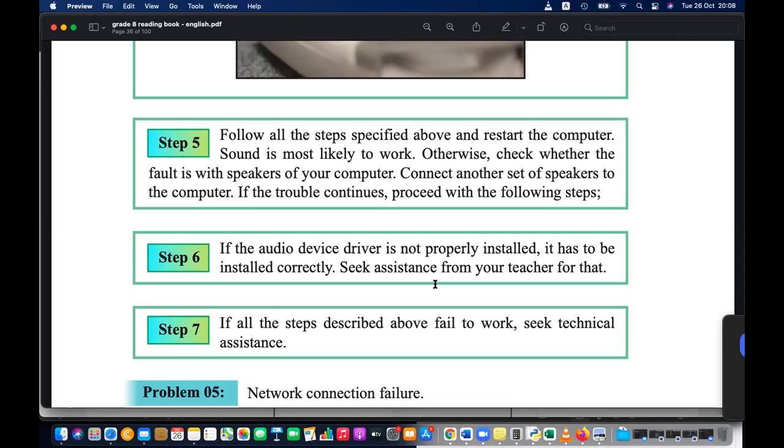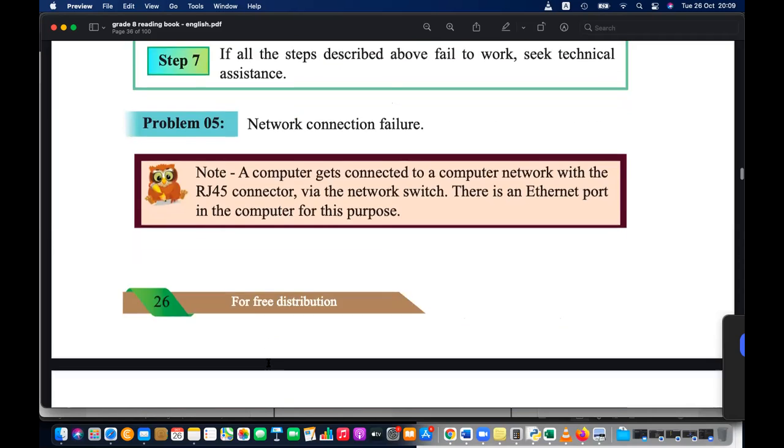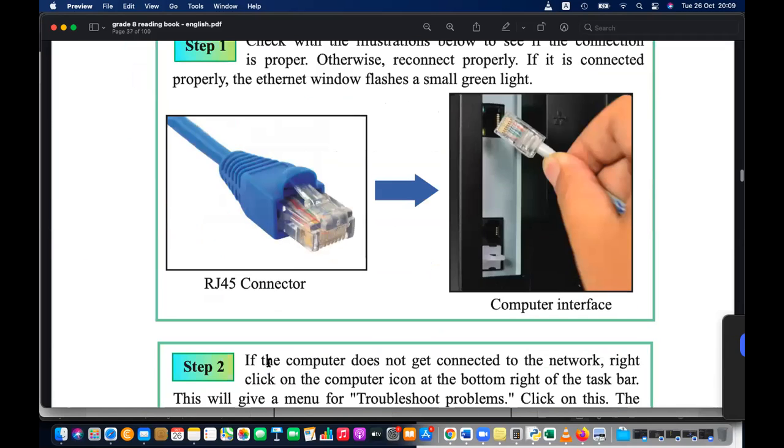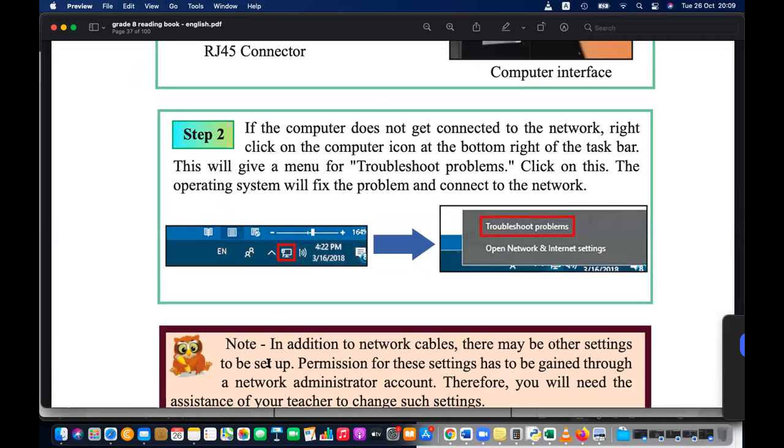You can remove that. It doesn't matter, it is not affecting your computer. Okay, so we learn about the hardware failures and also, yes.